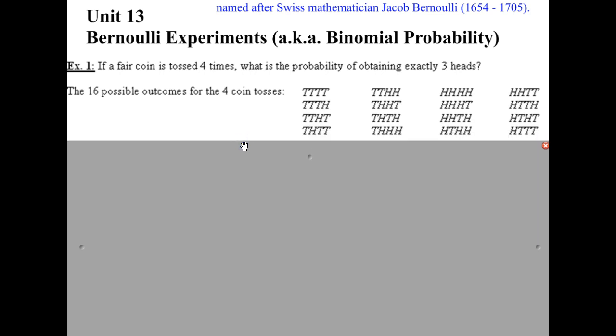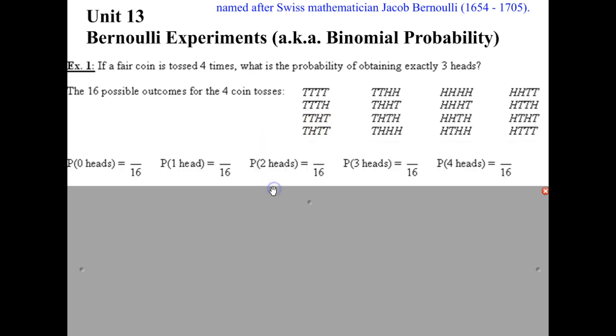These are the possible outcomes for the 4 coin tosses. All the ways you can get 4 coins, tail or head. So what I'd like you to do is on your companion sheet, fill in all the numerators. Just counting them up. How many ways are there to get 0 heads? Put the numerator in, 1 head, etc. Play the recording when you've got that done.